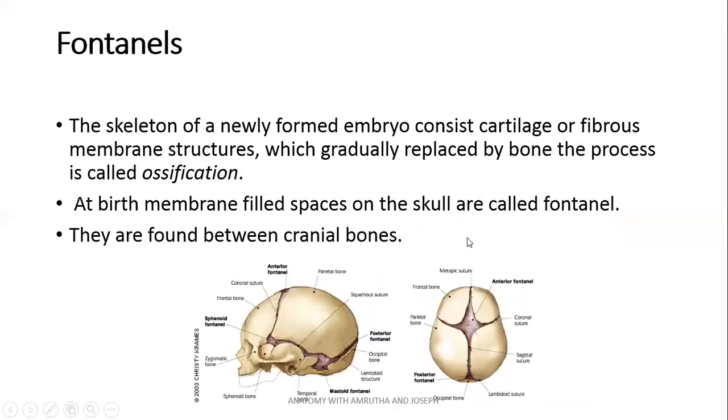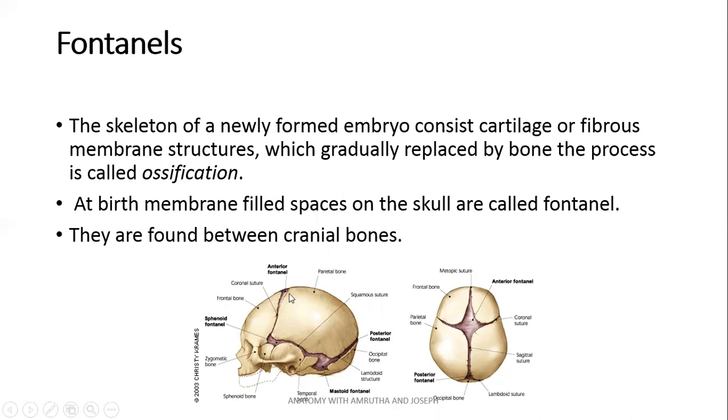Now let's see something regarding the fetal skull. So we saw the adult skull. Now the skeleton of a newly formed embryo has some gaps in between the skull bones, which are later replaced by bones by a process called ossification.